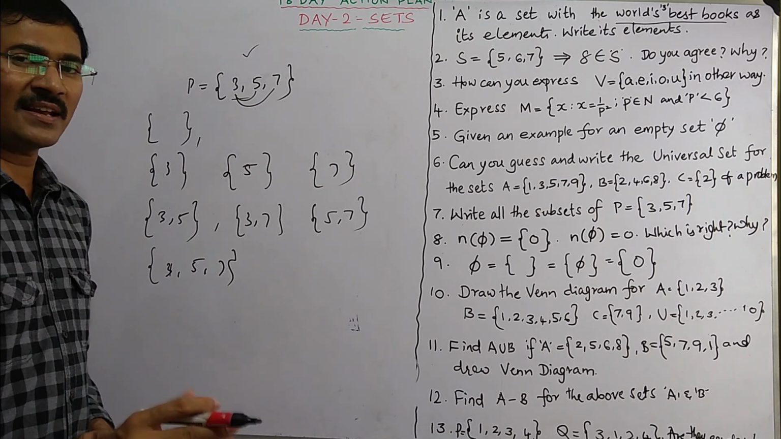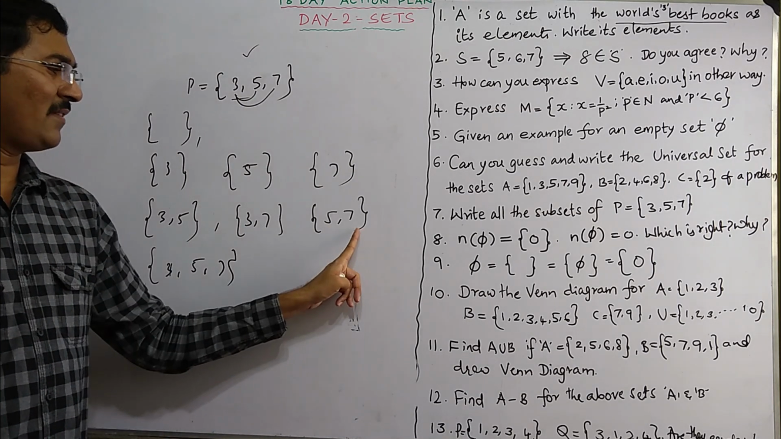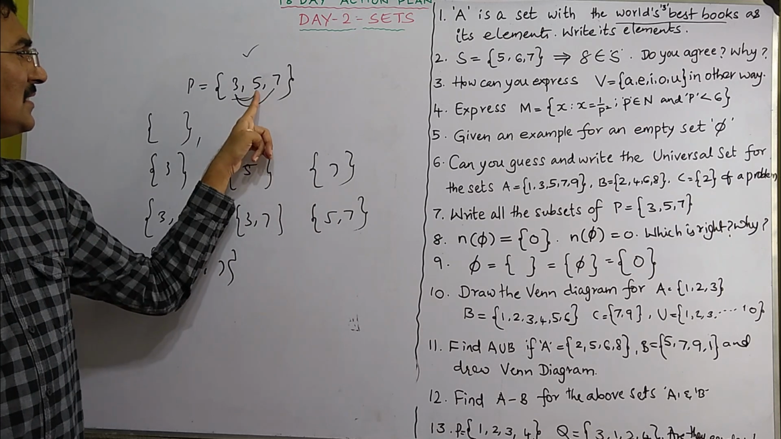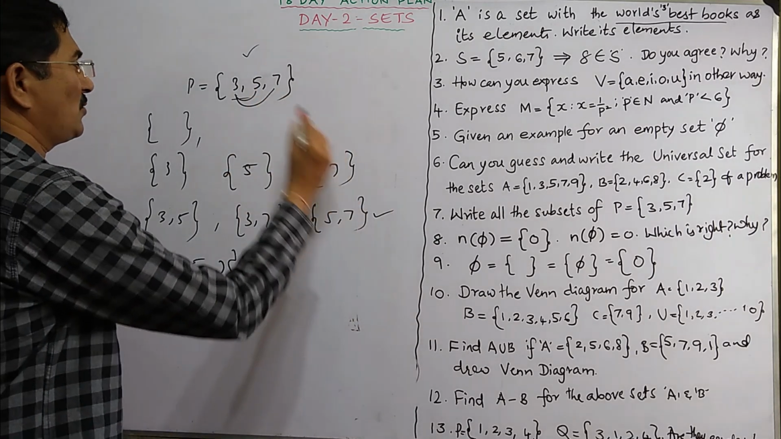Let us check whether they are right or wrong. This has elements 5 and 7. Are they present in this? Yes, 5 and 7 are present. So this is a subset to P.